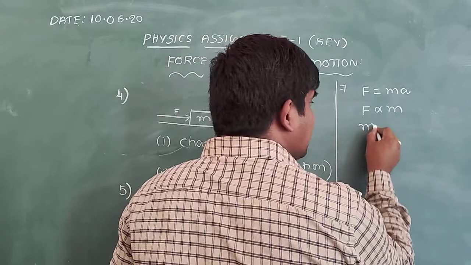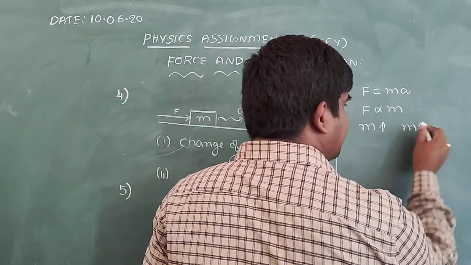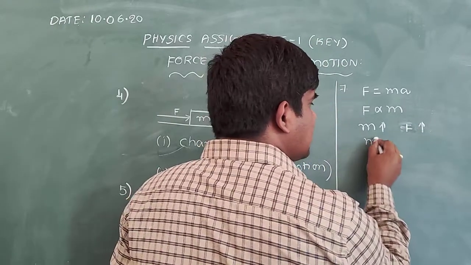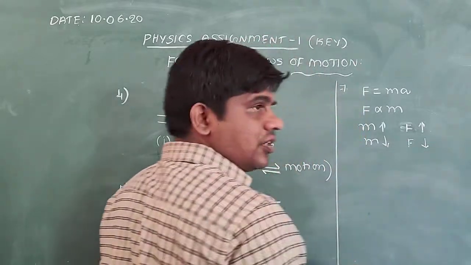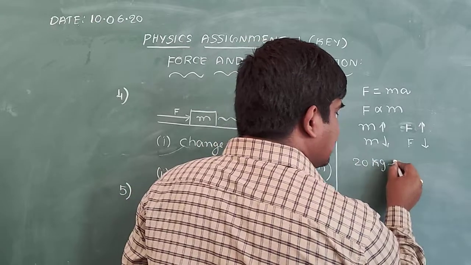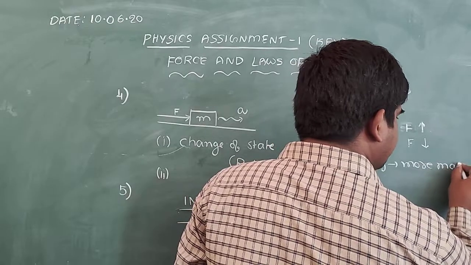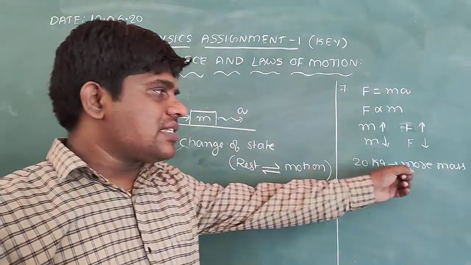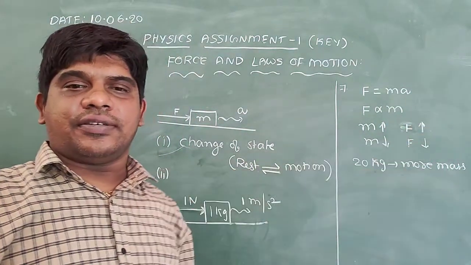More mass, more force is required. Less mass, less force is required to move an object. Here, 20 kg is more mass, so for this 20 kg body, more force is required compared to 10 kg.